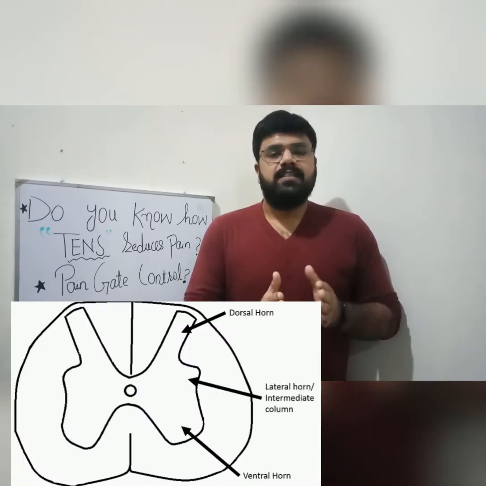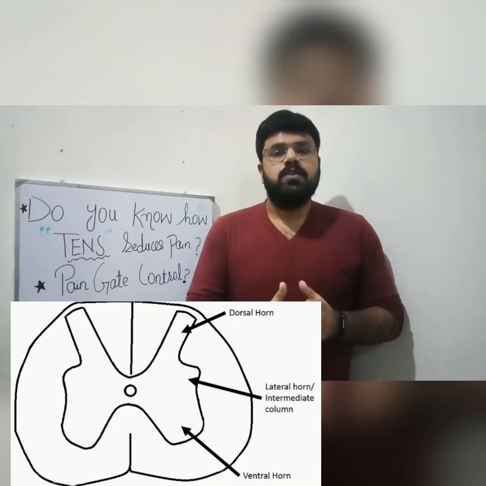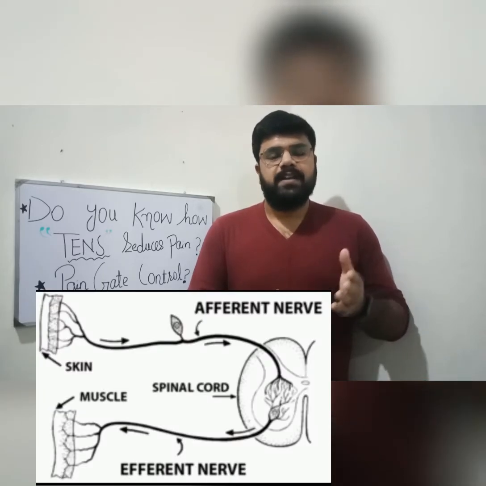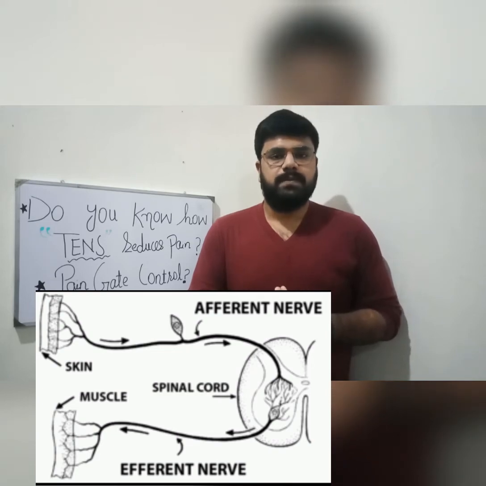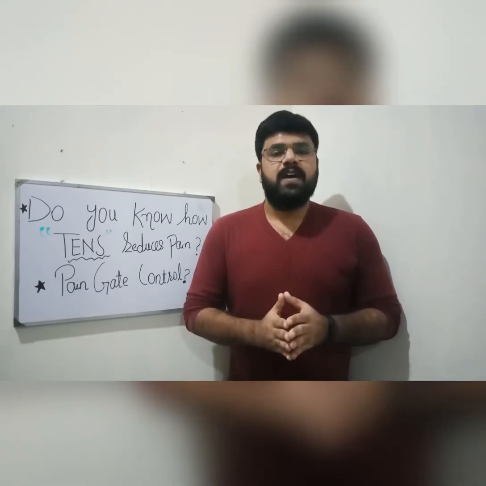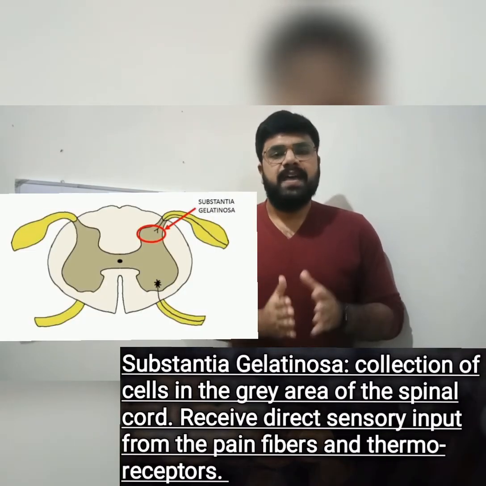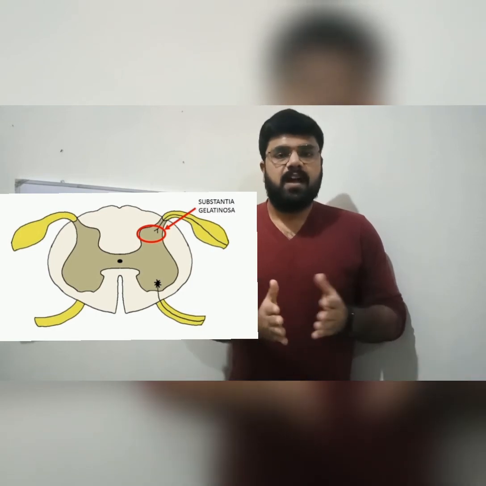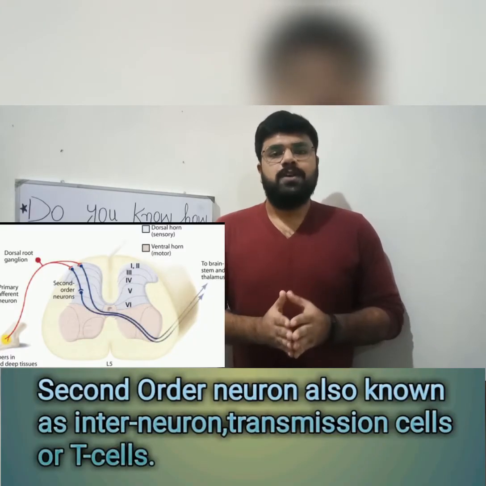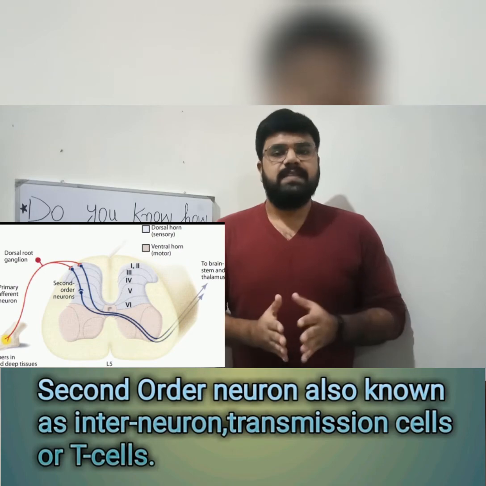Or we can say the nociceptors enter the dorsal horn of the spinal cord in the form of afferent fibers. The afferent fibers, in the substantia gelatinosa of the dorsal horn of the spinal cord, synapse with the second order neurons that are also known as the interneurons, the transmission cells or T cells.